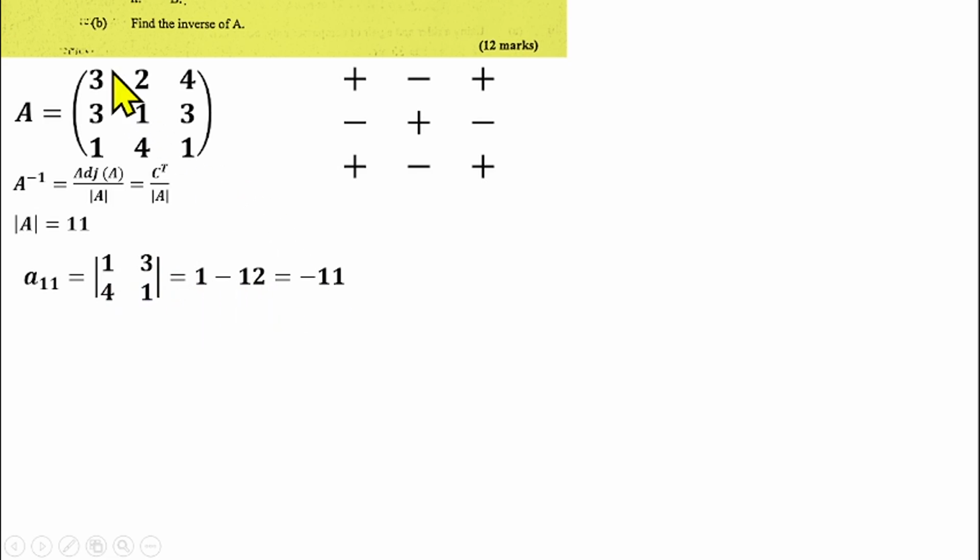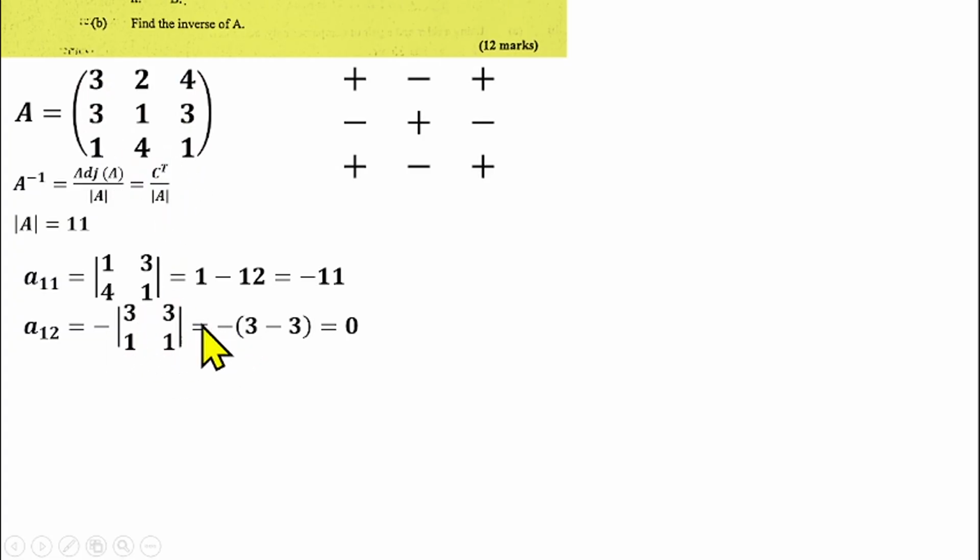So that means the minor of 3 is minus 11. I will do it for the element in the first row, first column, which is A12. So the sign of that one is negative, so I'll put negative outside. Then the element of this one is in the first row, second column. Close the first row, second column. I have a 3, 3, 1, 1 left. So I will now find the determinant of that.